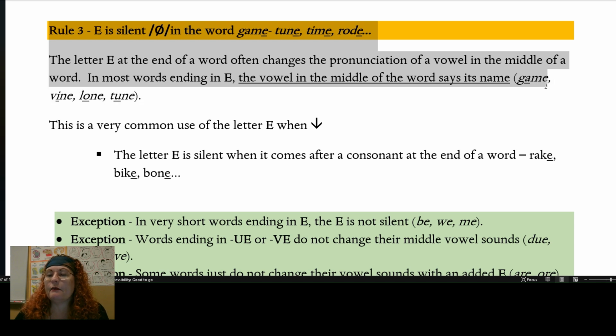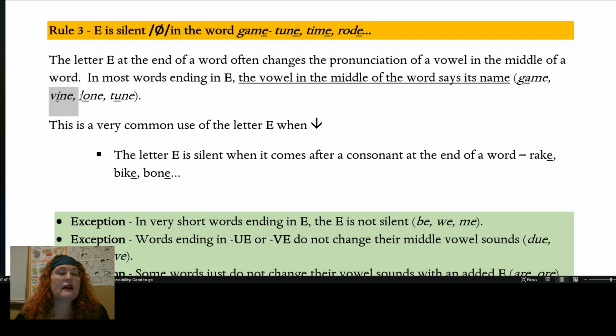So instead of gam, we would say game because of the silent E. We would say not vin, but vine, not lawn, but loan, not ton, but tune because of the silent E.